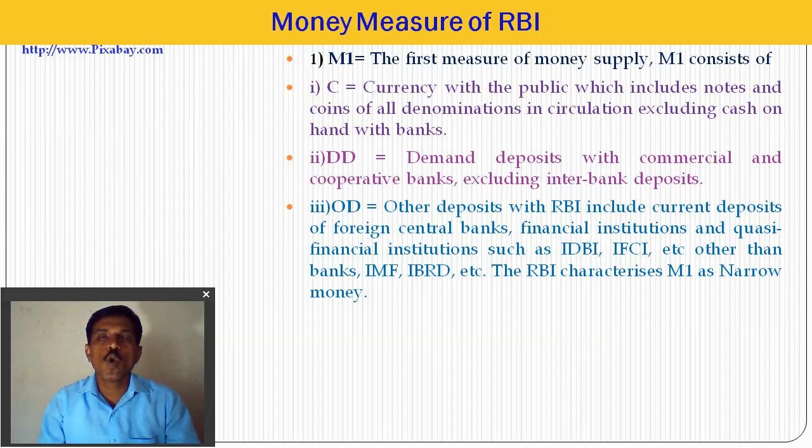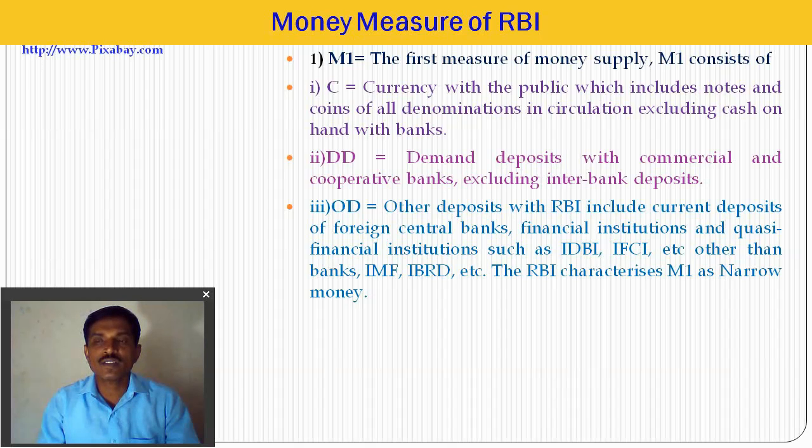And OD means other deposits with the RBI, including current deposits of foreign central banks, financial institutions and quasi-financial or semi-financial institutions like IDBI, IFCI, etc., other than banks, the International Monetary Fund, IBRD, World Bank, and other accounts in the RBI.